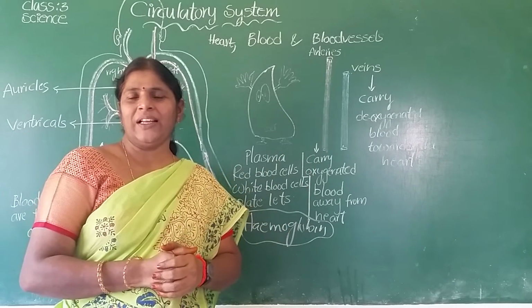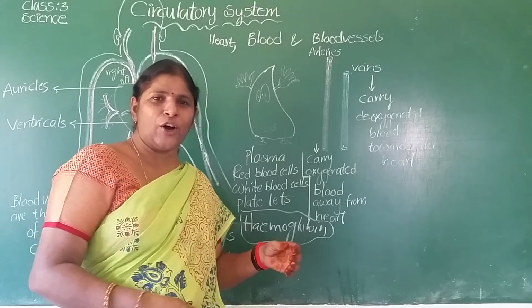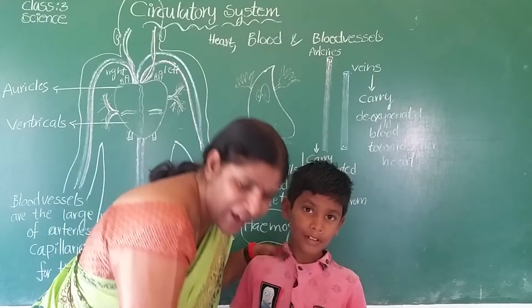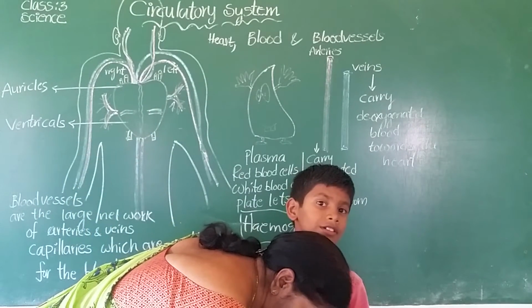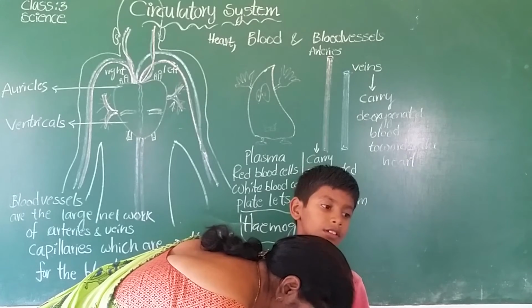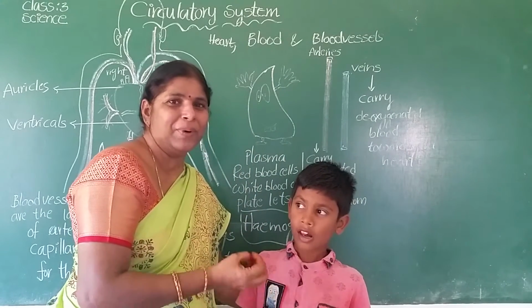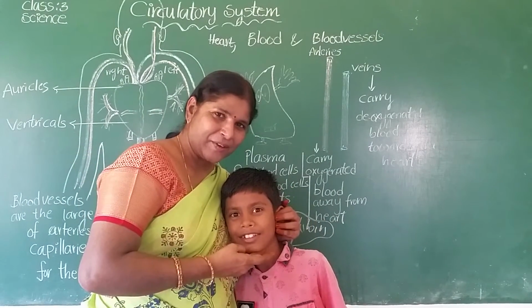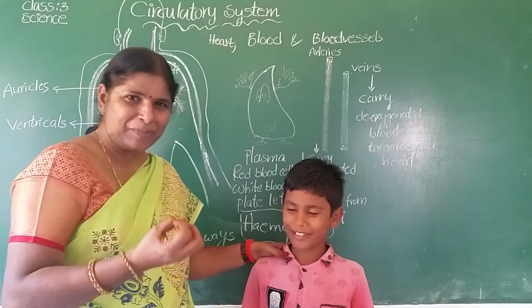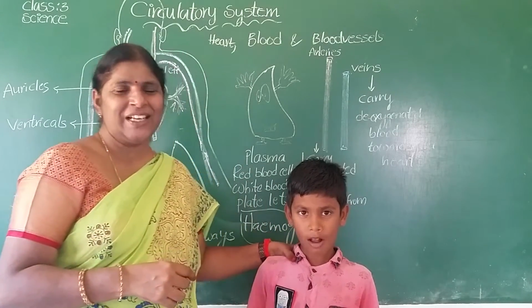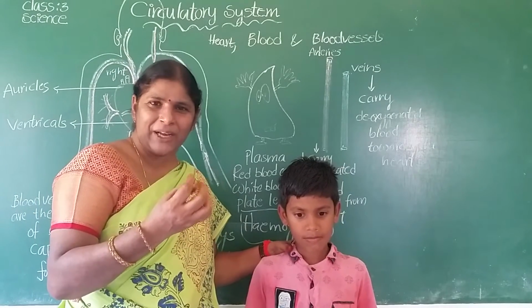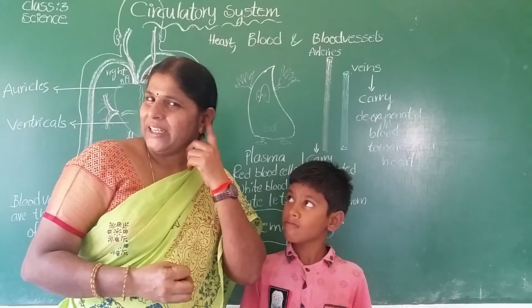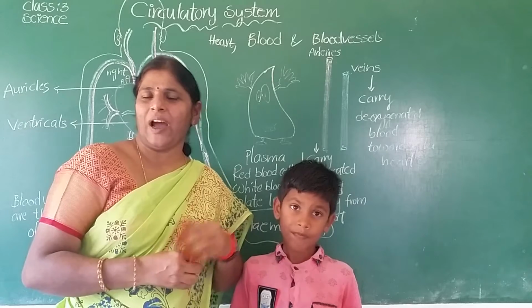Children, can you hear your heart sound? Come on, I am keeping my ear on his heart. I am listening to his heart sound. What is that sound? Lub dub, lub dub, lub dub. Can you hear my heart sound? What is the sound of the heart? Lub dub, lub dub. You too try that. Keep your ear on the left side of the body, on the chest cavity.